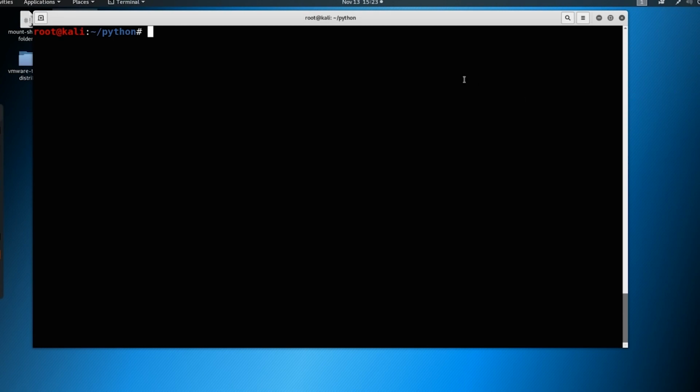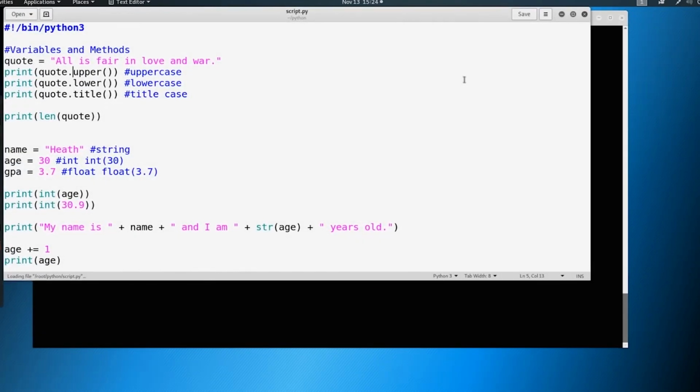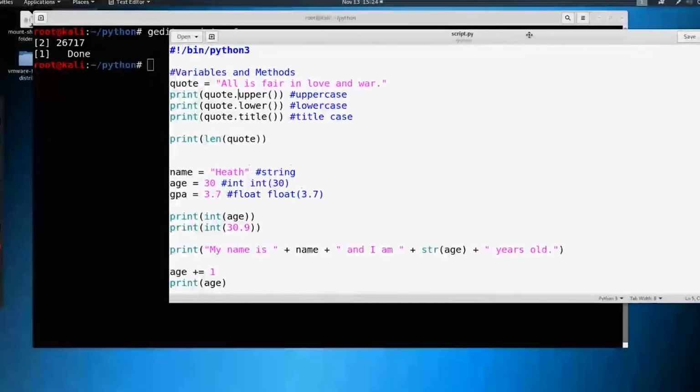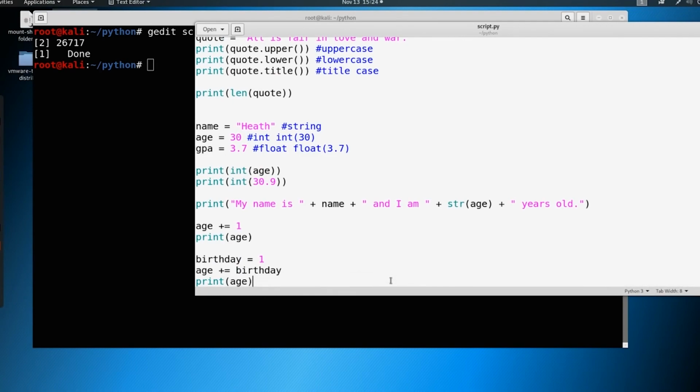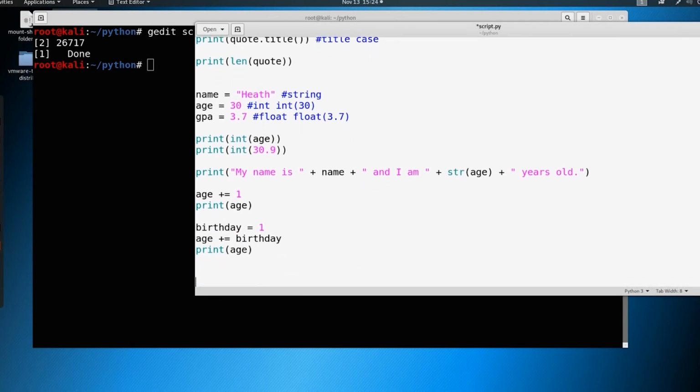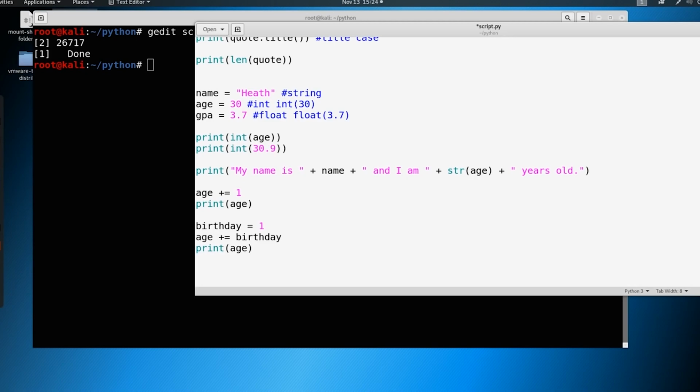So let's go ahead and gedit our script again, our script.py, and then we're going to ampersand this one this time. And we should have our Python script from before. I'm just going to scroll down to the bottom, and I'm going to add in a new section here, and that section is just going to be called functions. So if we want to print out, we can print out a new line to kind of put this together. And then maybe when it's all said and done, we can make a function that just prints and make it a little bit easier for us.